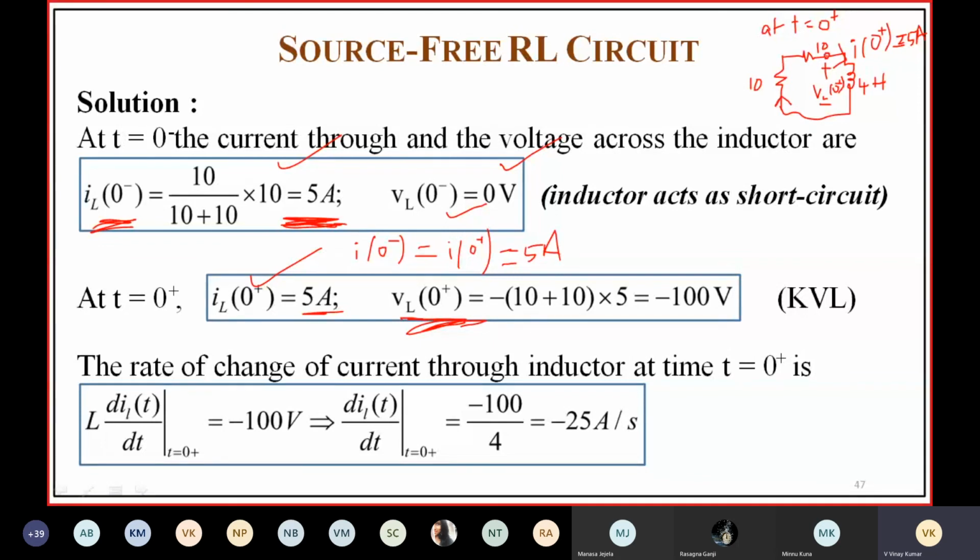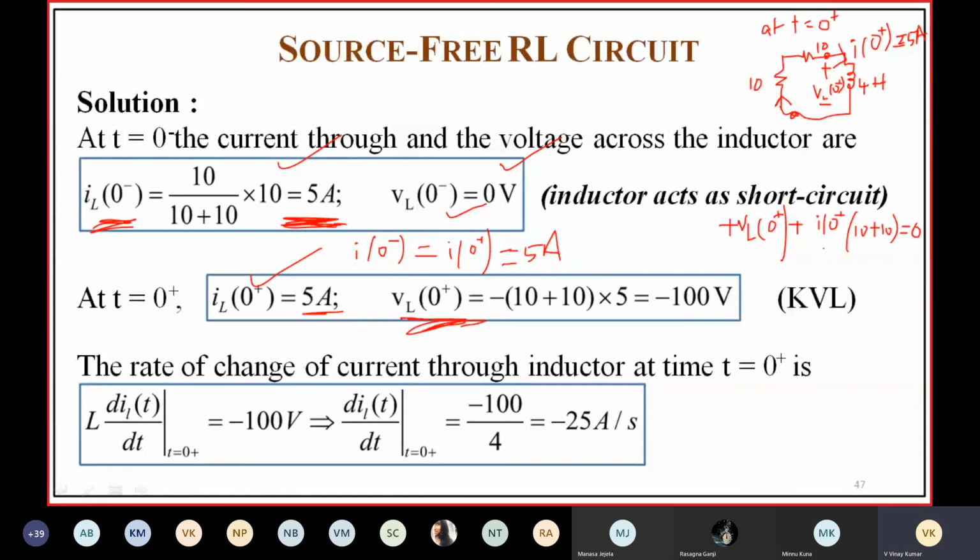So you apply KVL around this loop: VL of 0 plus plus I of 0 plus into 10 plus 10 is equal to 0.